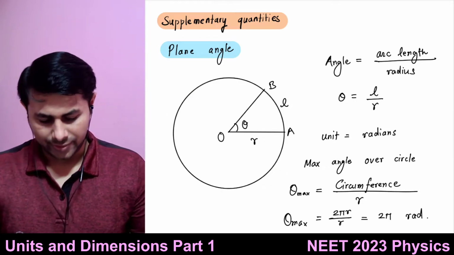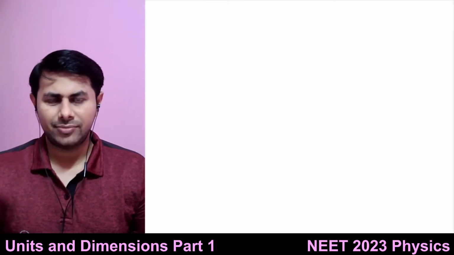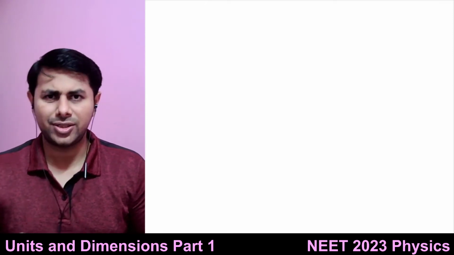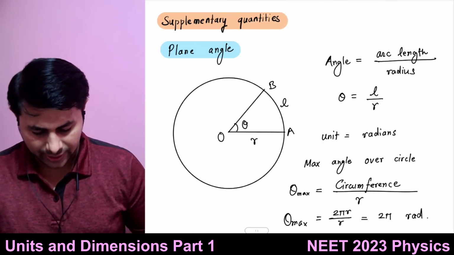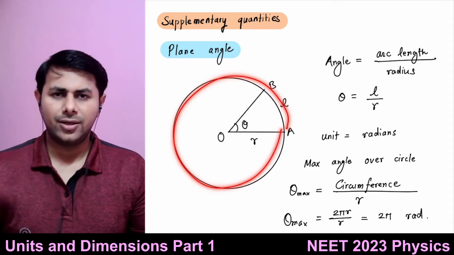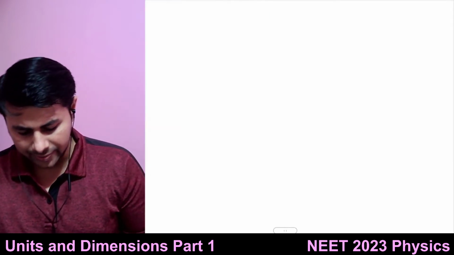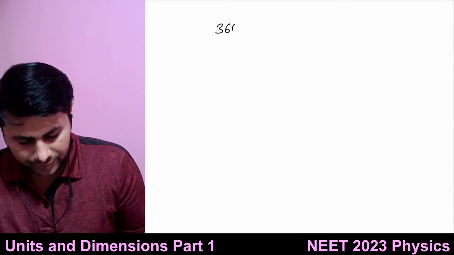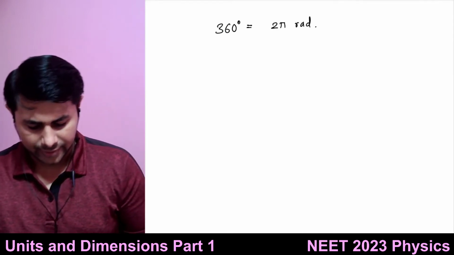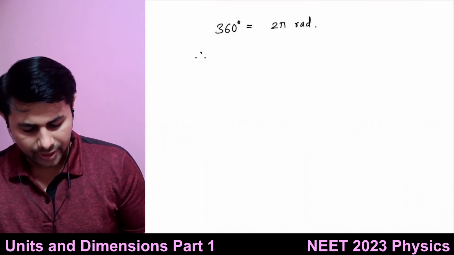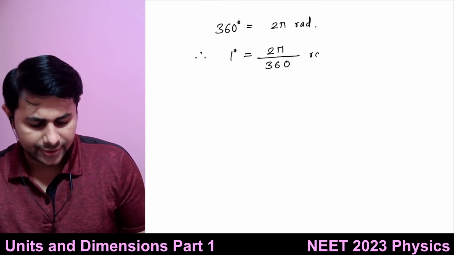Next, let's see the conversion factor between degrees and radians. We already saw this, but let's revise it. How much is the angle over the full circle in degrees? 360 degrees. So 360 degrees is equal to 2 pi radians, and therefore 1 degree is equal to 2 pi divided by 360 radians.